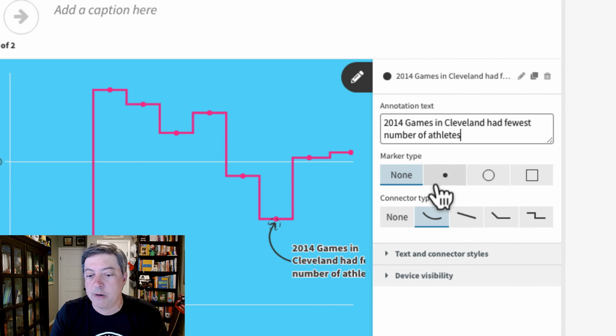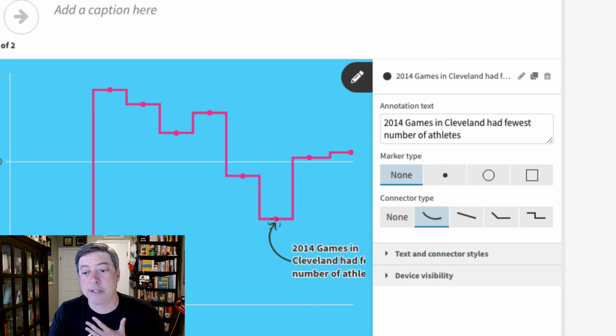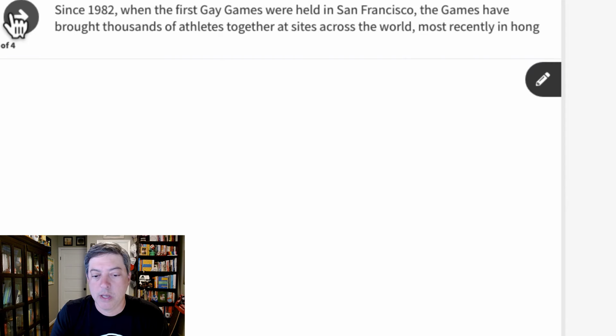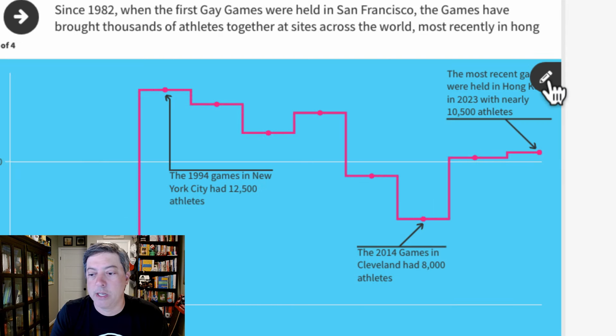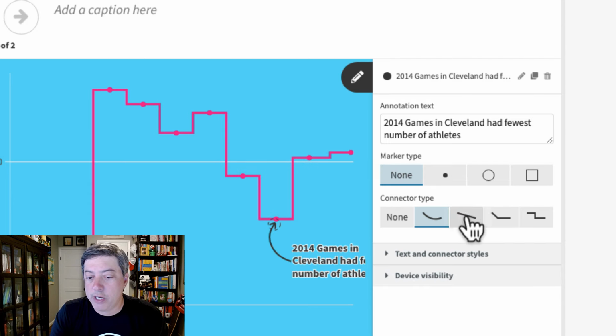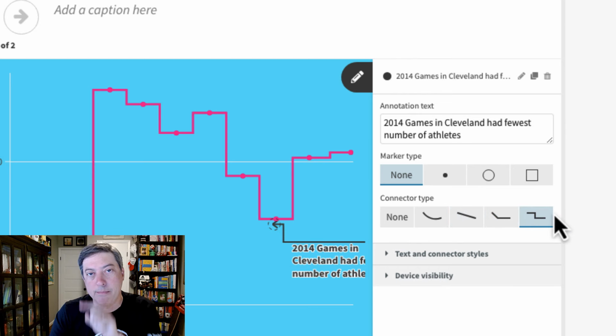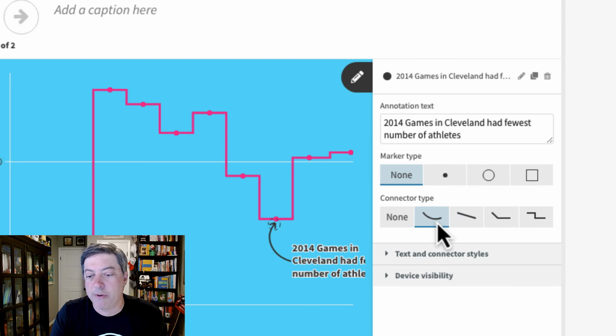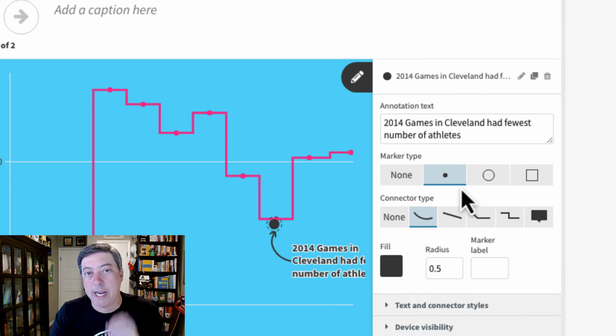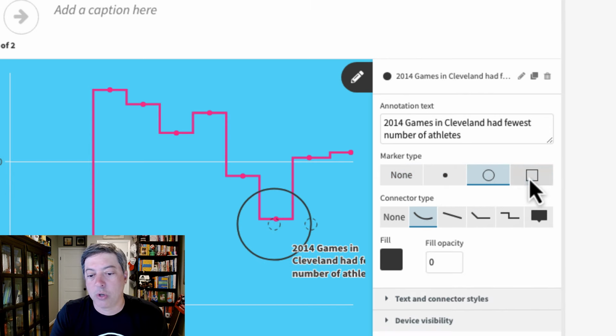There are a few things we can change here. As you can see, we've got a curved arrow. I'm a sucker for curved arrows. I love curved arrows. The thing about the curved arrow is that it depends where your annotation goes. As you can see in my final one, I didn't use the curved arrows because I couldn't quite get them to fit. But let me show you how you can play with this. You can change your arrow to straight. You can do this cool connector thing, or make it like a breaker. We'll just keep it curved for now. You can change the marker type, so you can add a dot, or a circle around it, or a square around it.